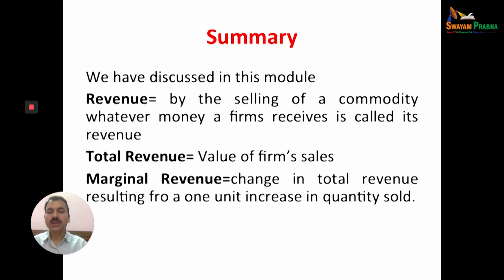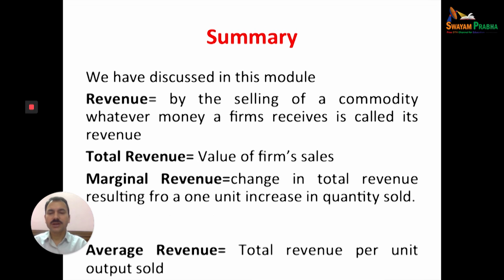It is the change in total revenue due to a change in quantity.